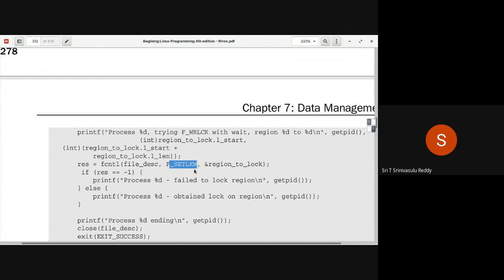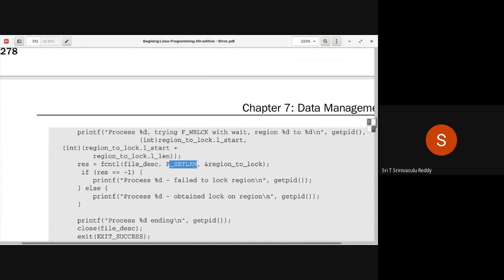Only when the other fellow releases the lock. That means lock 3 you are running, lock 5 also you will be running. Lock 3 will close after some time, right? 60 seconds only that fellow will run. So after 60 seconds, lock 3 will close the file. Along with that, it's going to unlock all the locks on that particular file, and that fellow will terminate the program. The moment lock 3 is over, this fellow is going to get access to the corresponding lock. So he is made to wait until lock 3 completes.